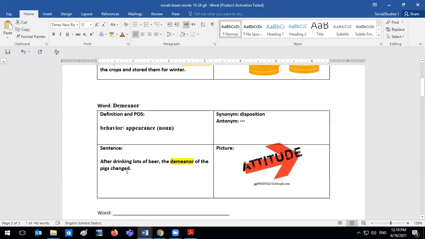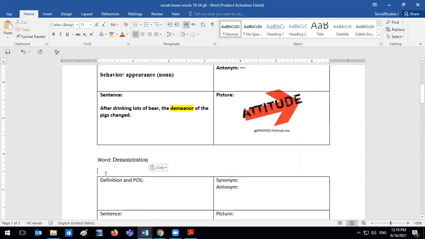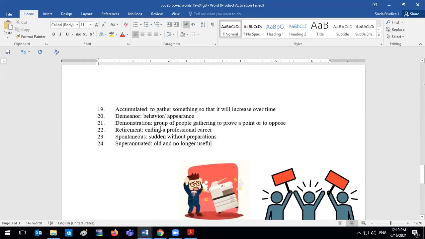All right, and tell me, Mu'min, what is a demonstration? I'm going to show you the definition right now. All right, in this sentence here, we first agreed that the demonstration is a group of people gathering to prove a point or to oppose something. If we're going to have a demonstration because, for example, we want to cancel term exams, then we're all going to meet somewhere in front of